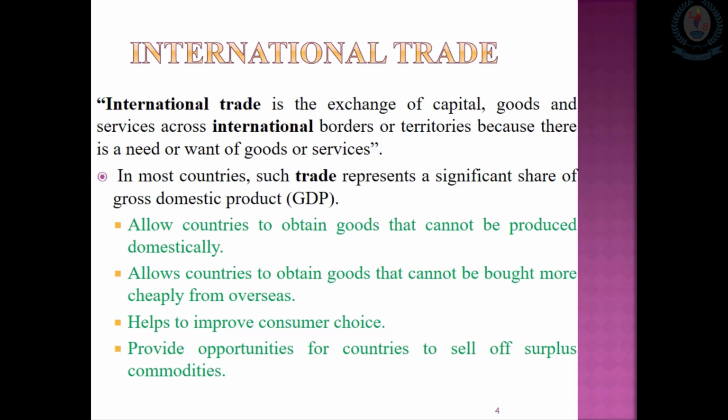Next one is that it helps to improve consumers' choice. When many imported products are in the market, it is easy for customers to choose any product that they want. Otherwise, they may have to restrict their consumption to domestically produced goods.